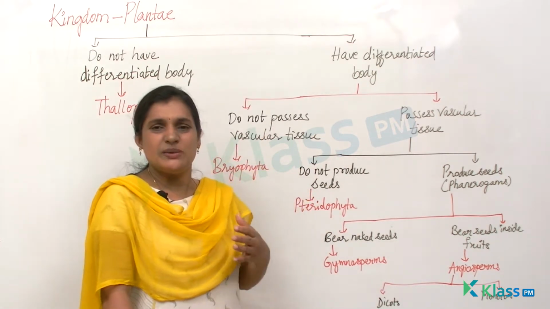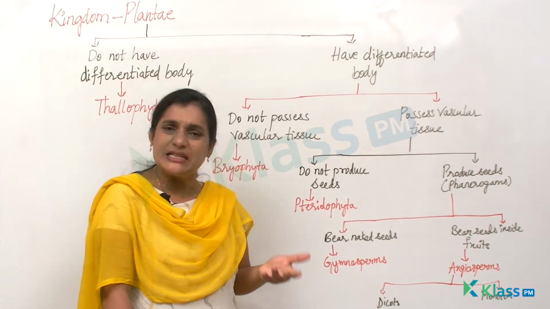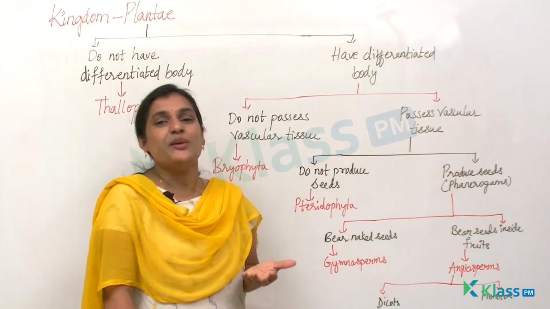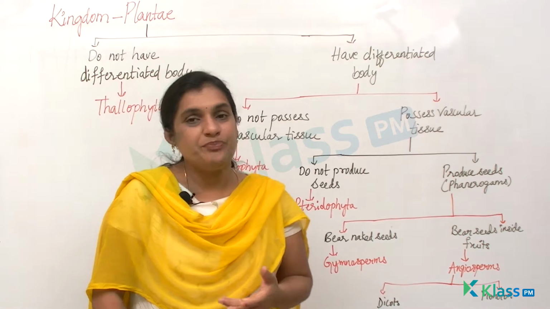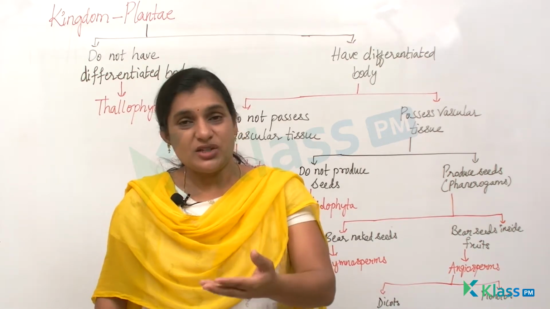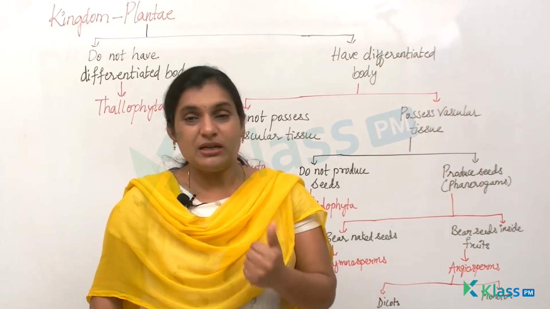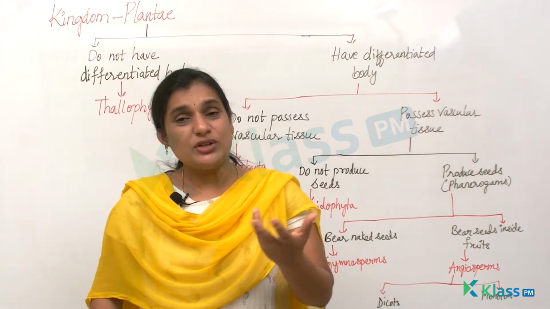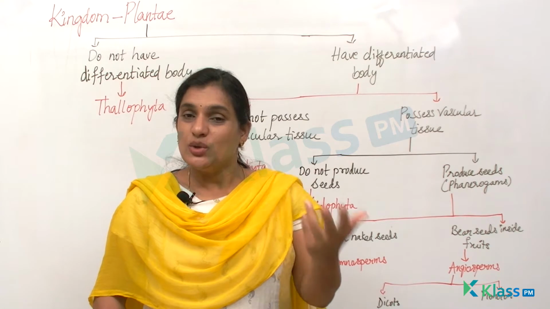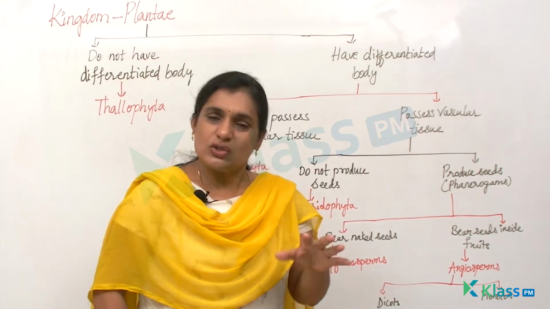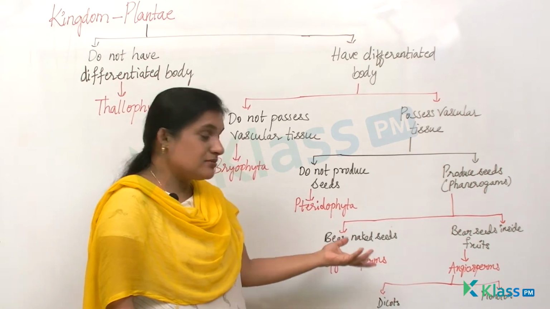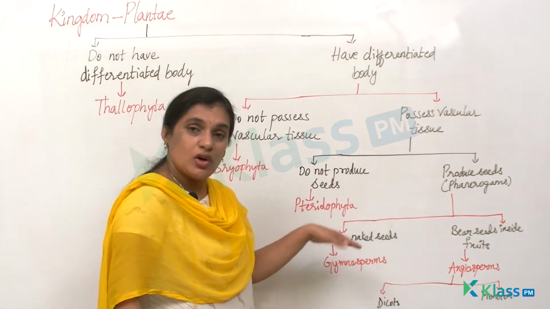All of us eat different fruits, right? Seasonally we eat many fruits, and when you cut open a fruit, we find seeds. If you take an apple, you will find 5 seeds, and if you take a custard apple, you have multiple seeds. When you take a plum, you have only one seed, and a watermelon again has multiple seeds.